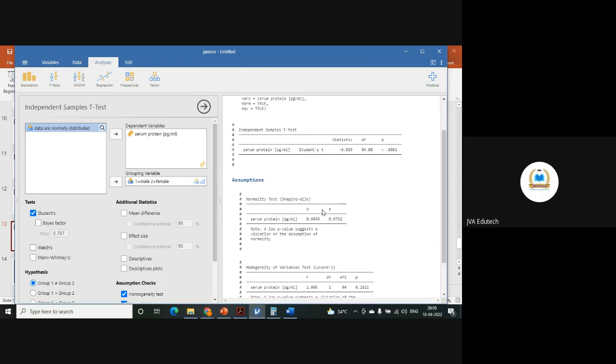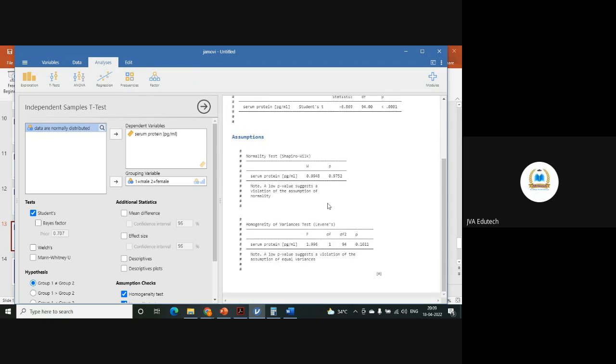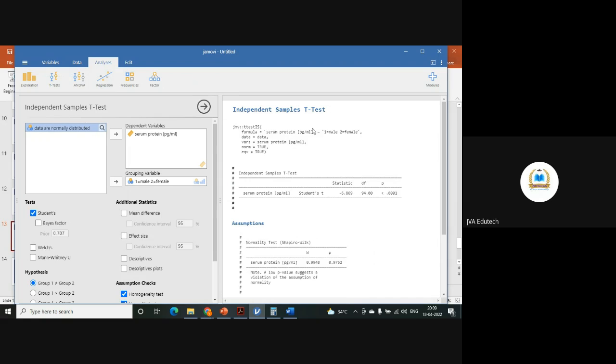For this output, you will find all R codes over here. These are the R codes which you can utilize if you want to do some analysis in R. Simply copy and paste this and use the data set that you are using. So R codes also you will get side by side if you want to report that you have done something in R. So in the background of this software runs the R.